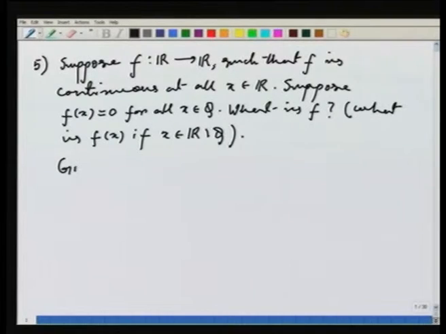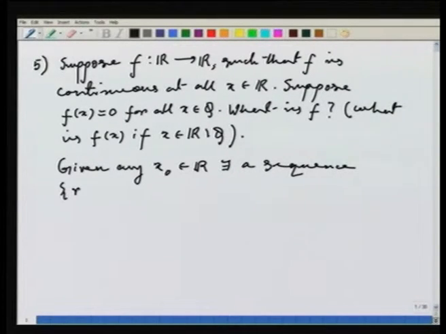That is, we know that given any x naught in R, there exists a sequence r_n contained in Q such that r_n converges to x naught.